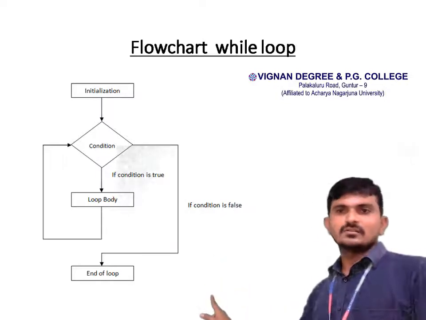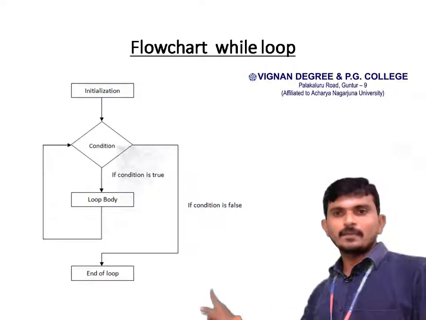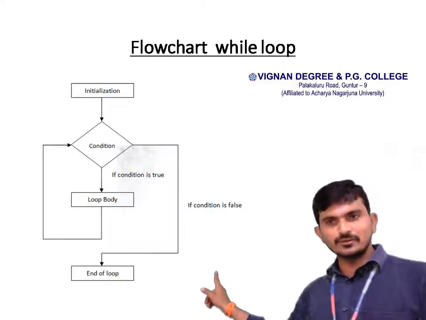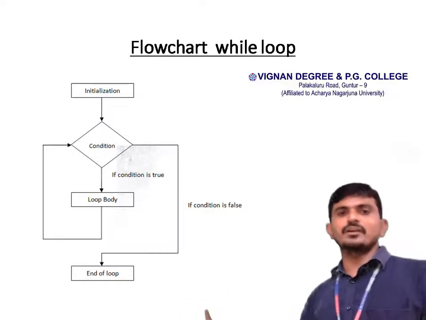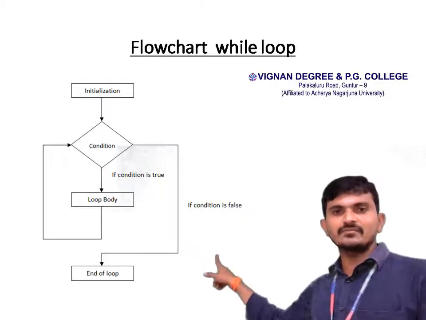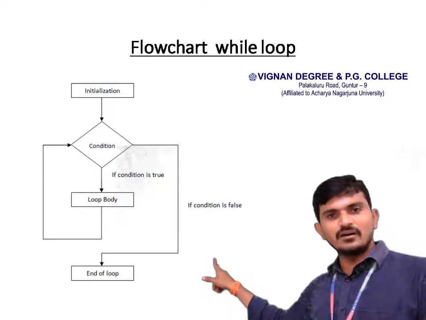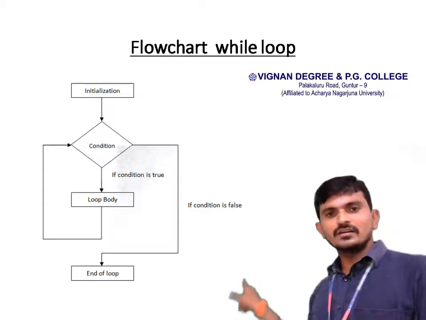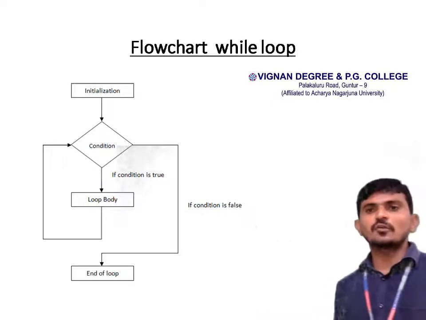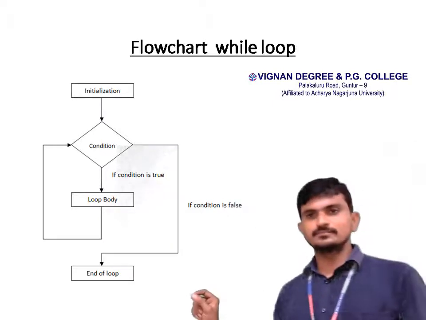Execute the body of the loop. Once again, you have to check the condition. Condition will be true. We have to execute the body of the loop. Next, we have to check the condition once again. Condition will be false. Go to the end of the loop. Okay, this is about the flowchart of while loop.